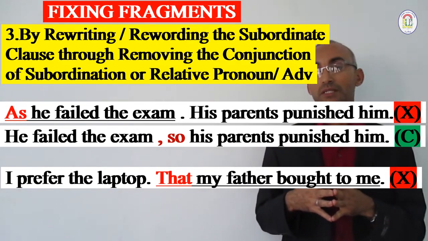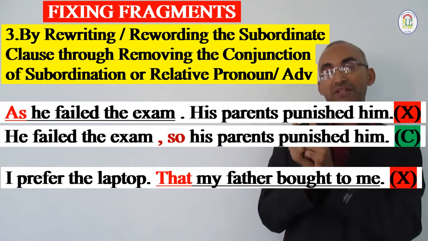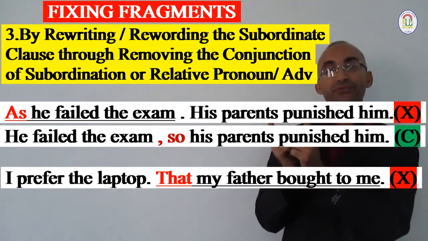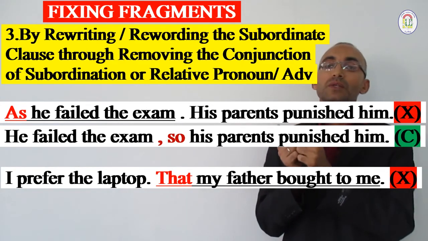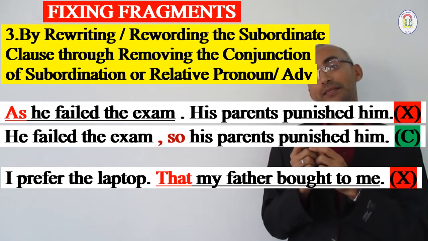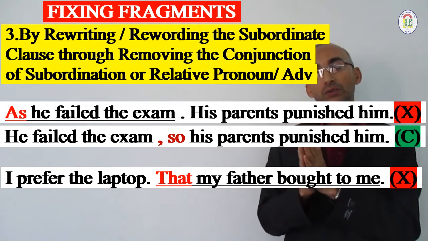Clear? Here, "that my father bought to me" is a fragment. It's one clause, separated by a full stop. Normally, it mustn't stand alone like this.